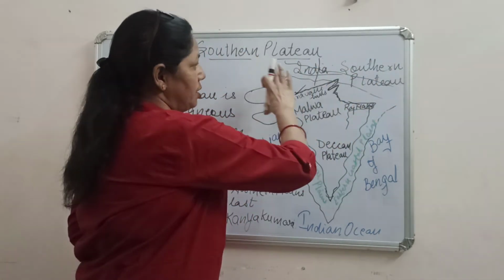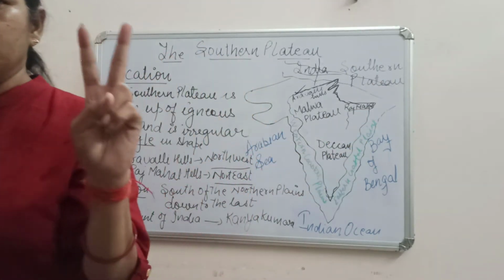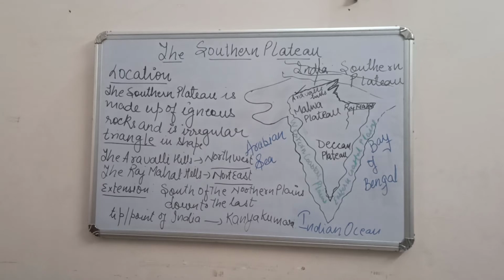We call it the Central Highlands, and the Deccan Plateau. So it has two parts. It is clear that the southern plateau consists of two parts: one is the Central Highlands and the other is the Deccan Plateau. So first we will talk about the Central Highlands.